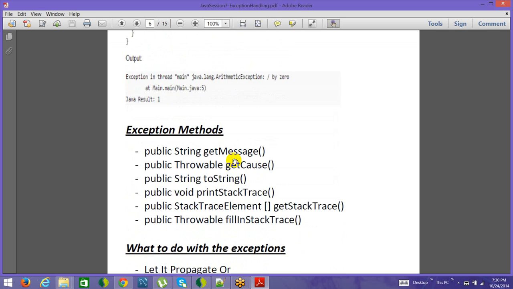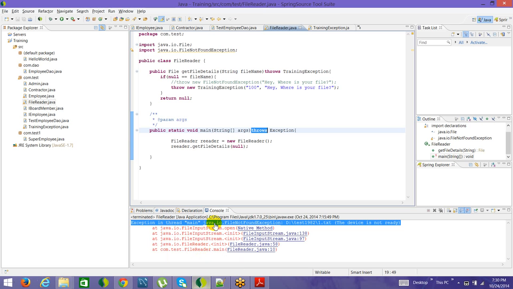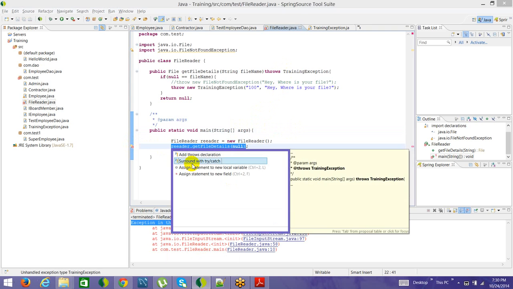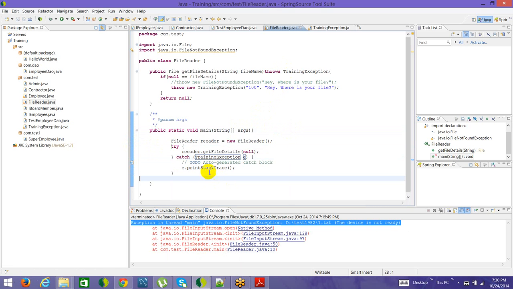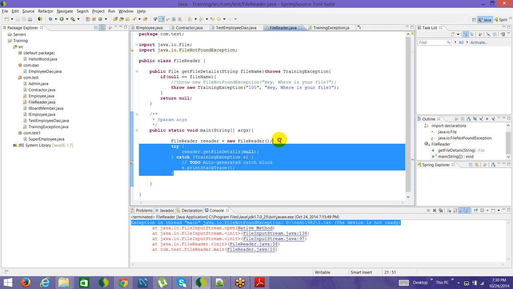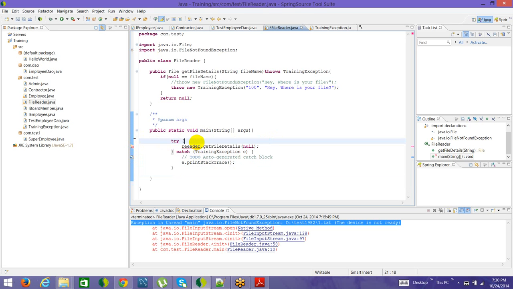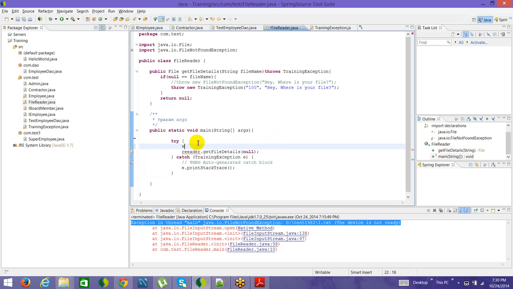Now coming back to the methods which are there in the exception classes. Once I create a particular method here, I have created this method training exception, and instead of throwing, I want to handle it in my code. How to do that? The way to do that is to encapsulate the thing within try catch. See here, since only this particular line is throwing the exception, you have to encapsulate it within a try catch block. But the best practice in the real world is to write all the code within the try catch block itself, so that everything is covered there as well.